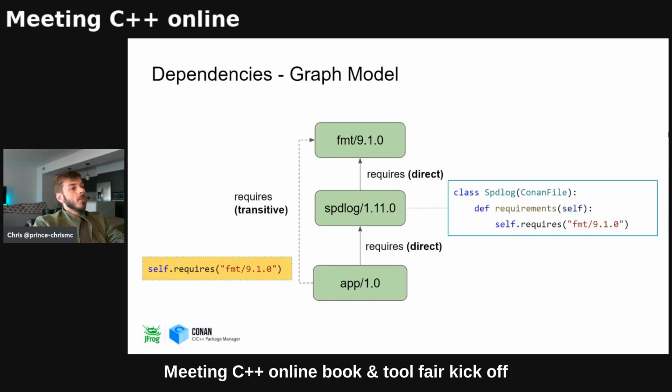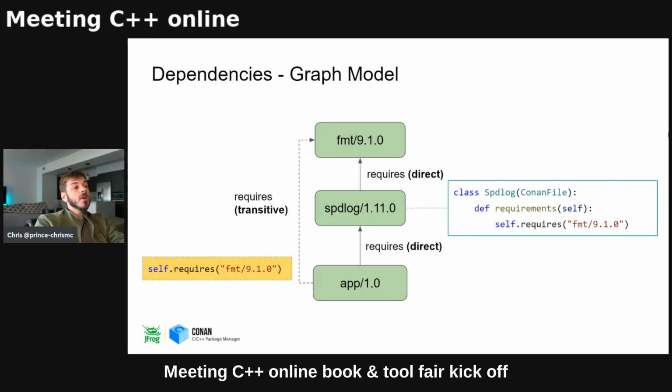But the secret here is the dependency graph. So what you didn't see in the previous slide was this dependency on FMT, so the format library. My app is going to have a direct requirement to speedlog, but that speedlog is going to have a recipe and it's going to have a requirement to FMT. And that transitive dependency is carried through the Conan model graph.